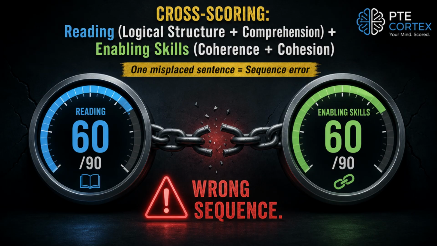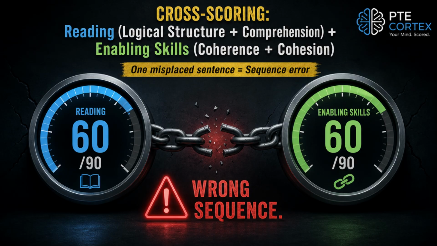But here is the trap. Most students try to read all sentences and guess the order. They have no method. They waste time. They misplace one sentence and the entire sequence is wrong. Many students lose 10 to 15 points simply because they cannot identify the topic sentence or the logical connectors. Do not be that student.